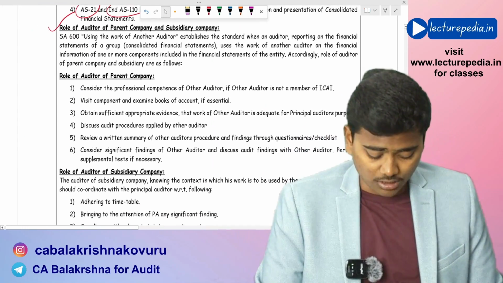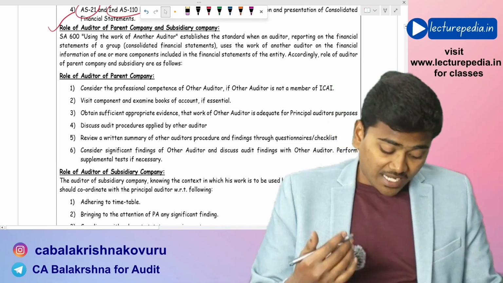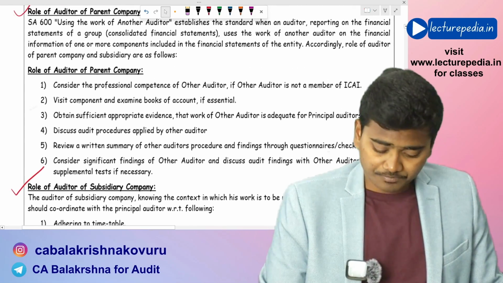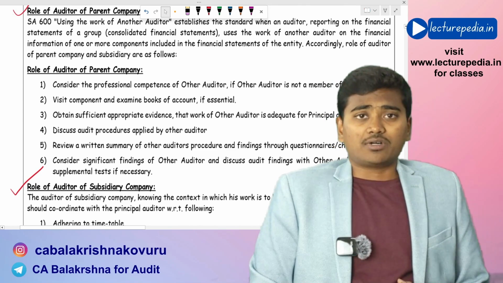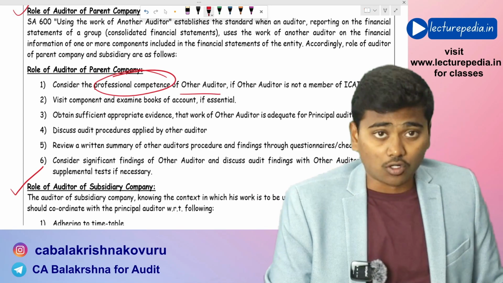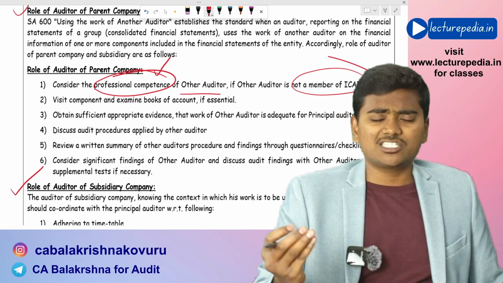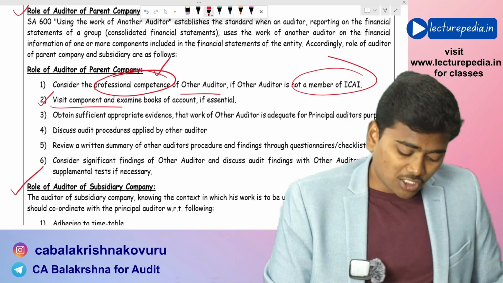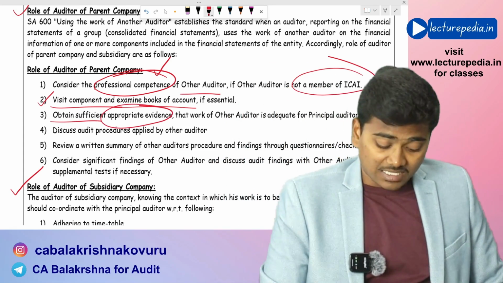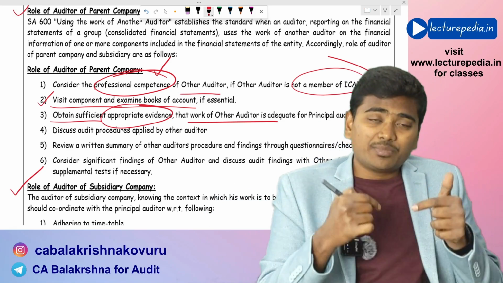Now, in this SA 600, what is the responsibility of the principal auditor or the auditor of parent company, and what is the responsibility of auditor of subsidiary company? Let us see. First of all, the parent auditor, while using the work of the other auditor, needs to consider the professional competence of the other auditor in case that other auditor is not a member of ICAI. Professional competence means whether he is competent to perform that work or not. Next, visit component and examine books of accounts if necessary, and obtain sufficient appropriate audit evidence that the work of other auditor is actually useful for the purposes of the principal auditor.